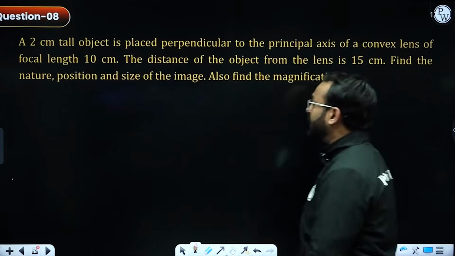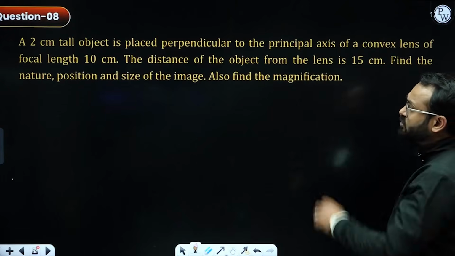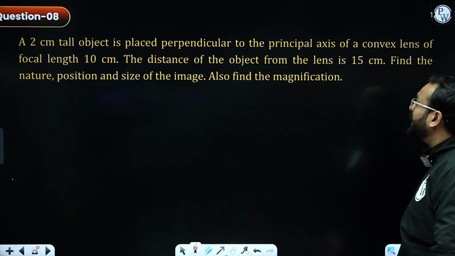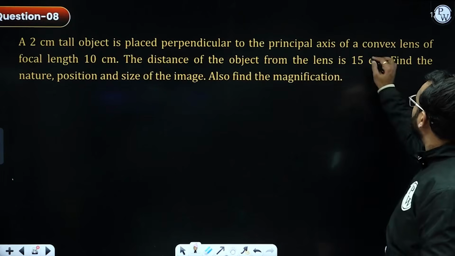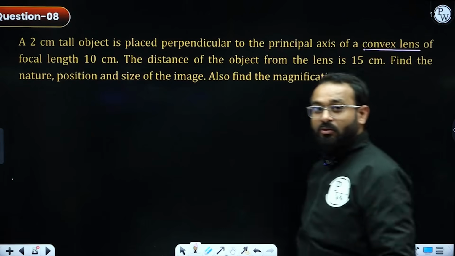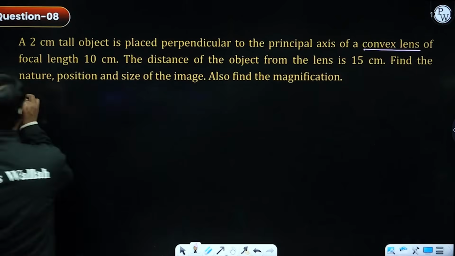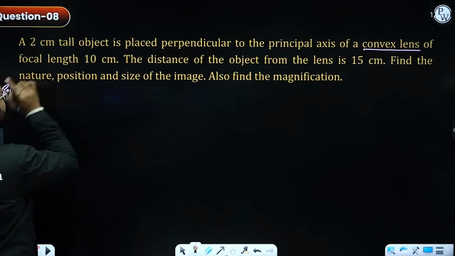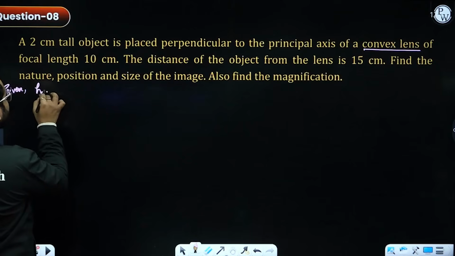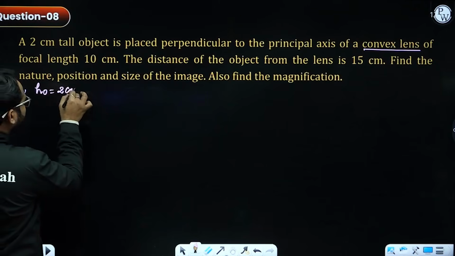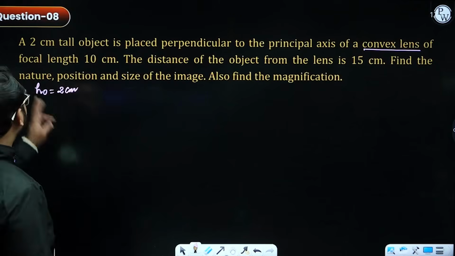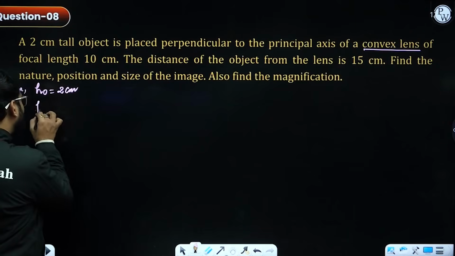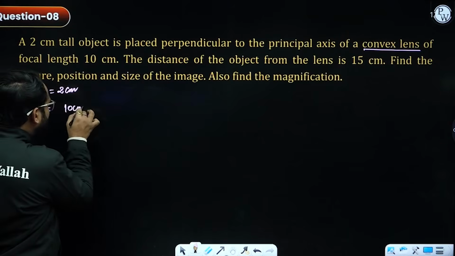So first of all, we are provided with a 2 centimeter tall object placed perpendicular to the principal axis of a convex lens. Now, one by one, we are going to solve this. We are provided with a convex lens, the object height given to us is 2 centimeter, and the focal length is given as 10 centimeter.